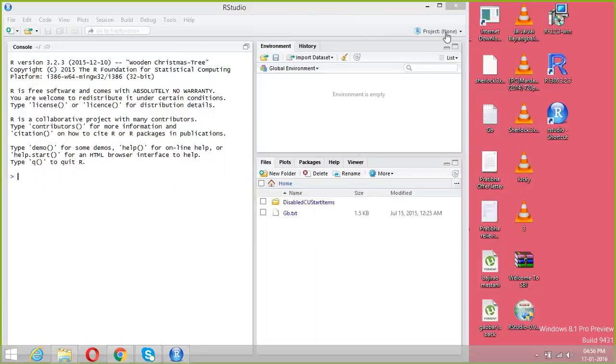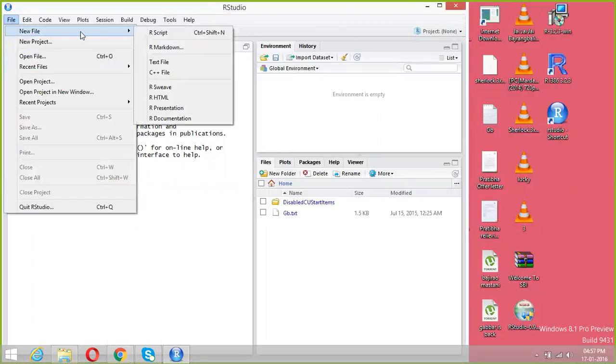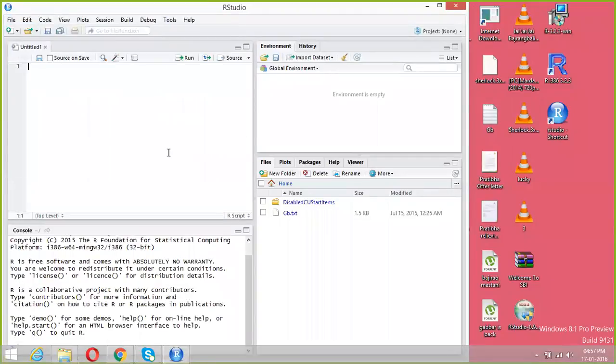The only thing you are not able to see is the R. You can see only three panels. You are not able to see the first panel where you can write source code. Go to File. Say New file, R script. Okay, so the fourth panel also comes.